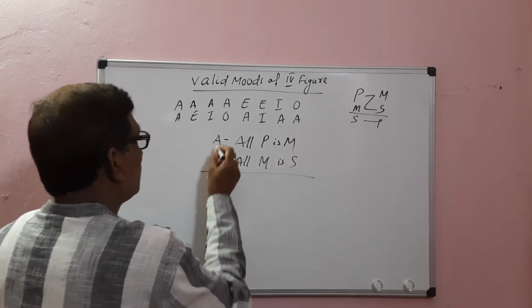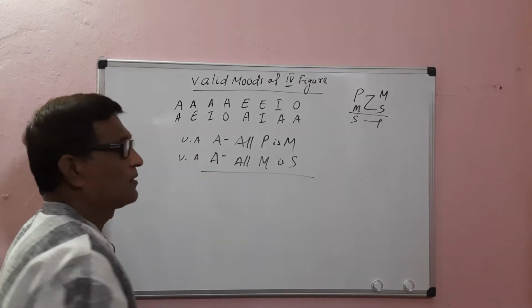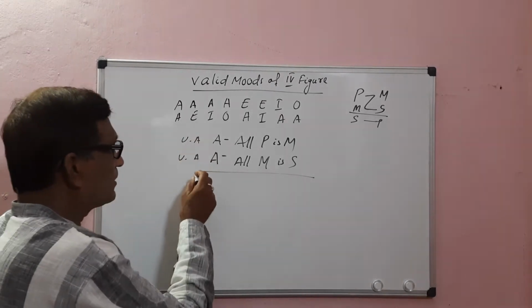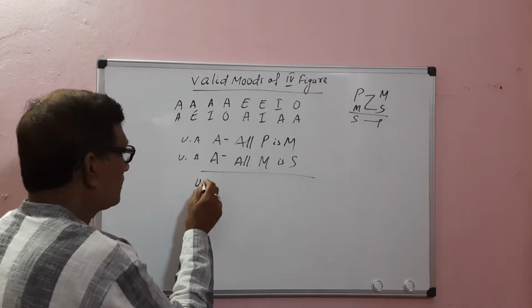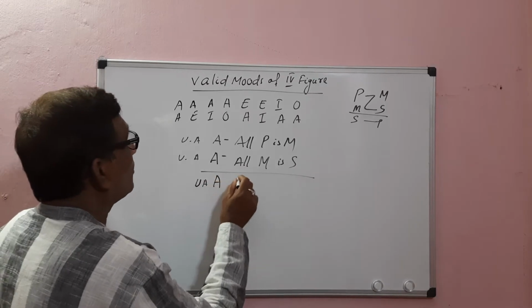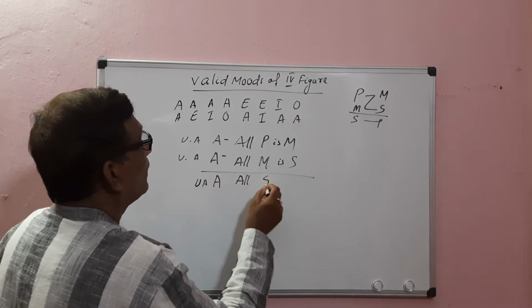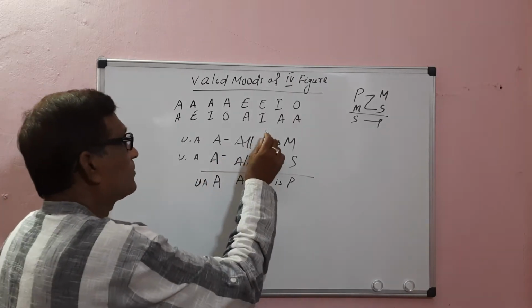Therefore, the major premise is universal affirmative. Both are universal, which means the conclusion must be universal. Both are affirmative, which means the conclusion must be affirmative. The conclusion is universal affirmative, that is an A proposition: All S is P. An A proposition distributes the subject term only.